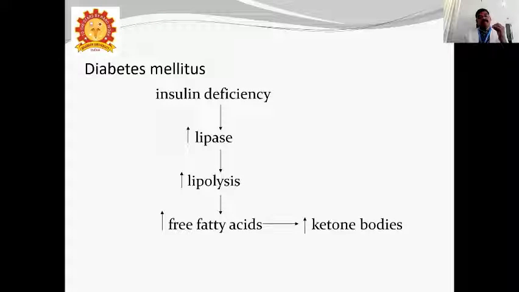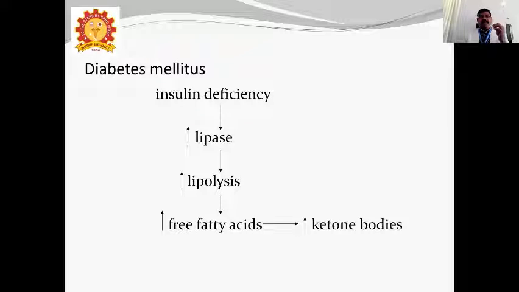In diabetes mellitus, insulin deficiency, here also two things you have to know: one is less production of insulin, and another is resistance to insulin. In these two conditions, lipase will increase because of insulin deficiency.